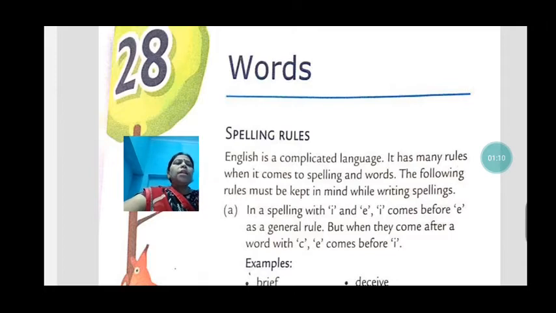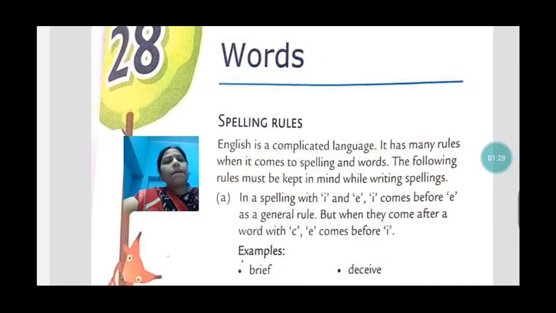But when they come after the letter C, E comes before I. When there is a C and EI is also present, then E will come before I.